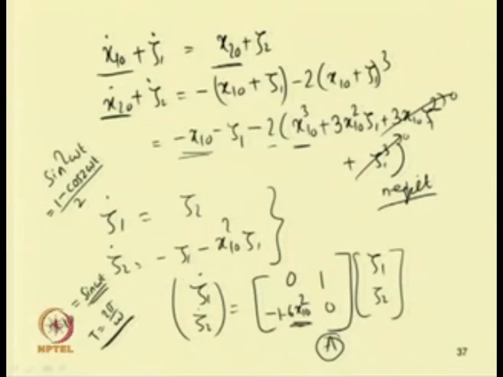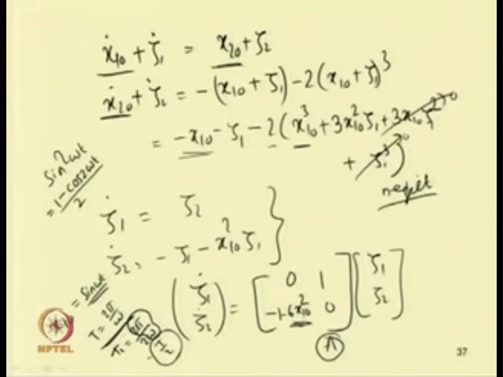So, the time period T1 will be equal to 2 pi by 2 omega, but as 2 pi by omega equals T, this becomes T by 2. So, what we told before is that if the governing equation contains a nonlinear term of cubic type, then the A matrix will be periodic and will have a period of T by 2. This shows this matrix will have a period of T by 2.